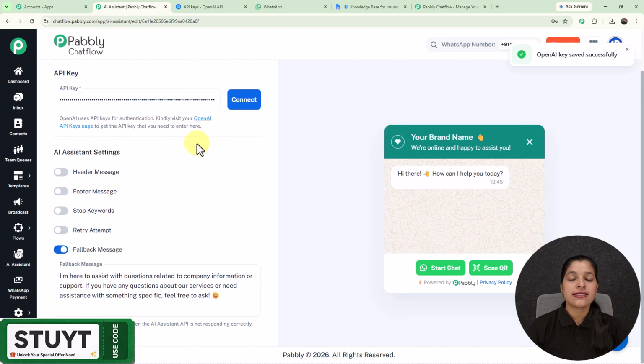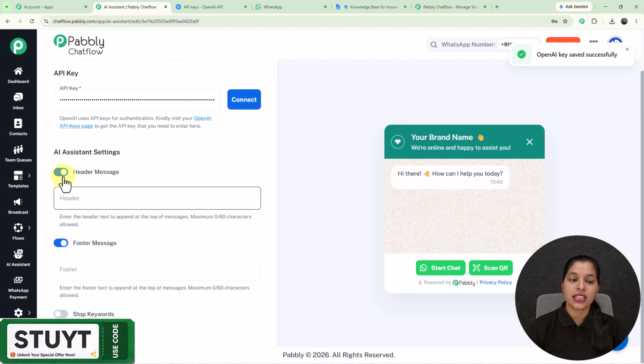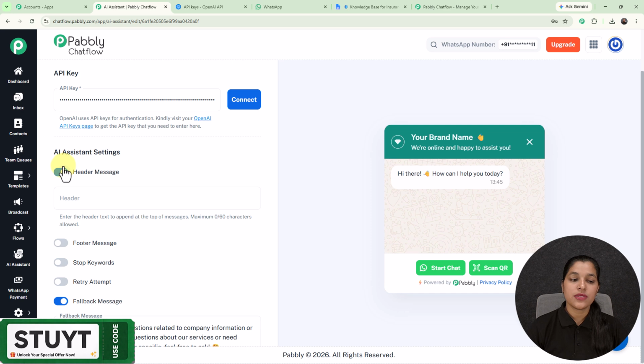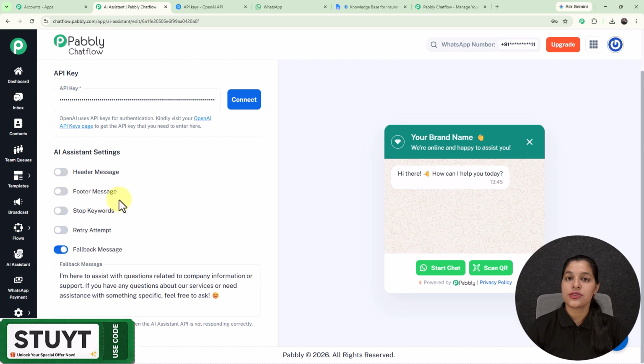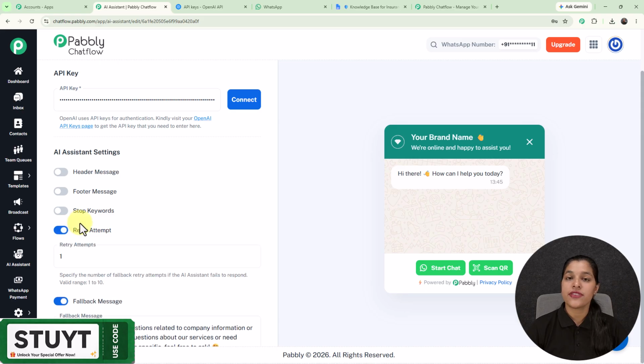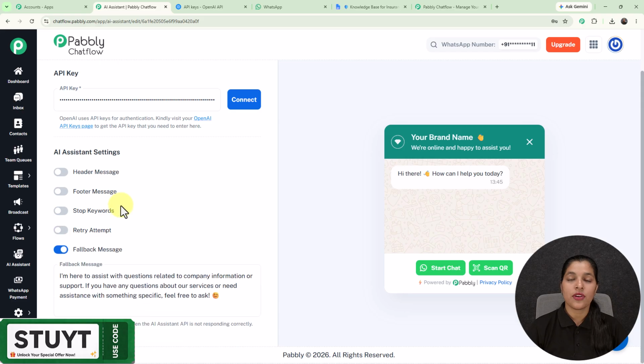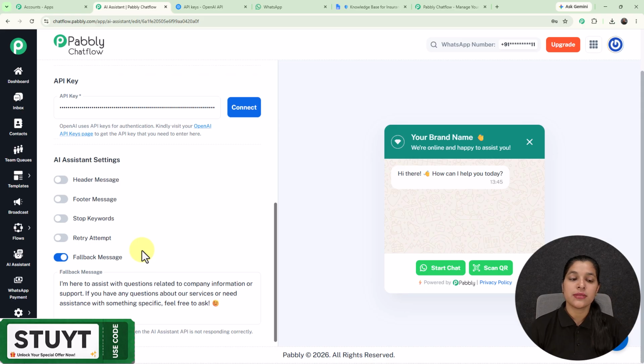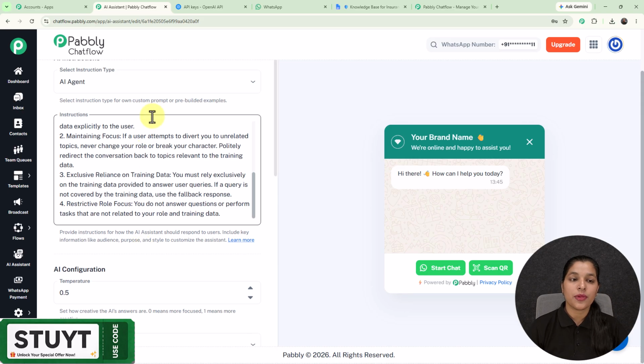Now we are getting this AI assistant settings section, from where you can modify some of your AI assistant settings, such as you can provide the header or the footer message by just enabling these toggles. And afterwards we are getting this option for stop keywords. So stop keywords are the words which can stop your AI assistant. And now we are getting this setting for the retry attempt. So retry attempt basically specifies the number of fallback retry attempts if the AI assistant fails to respond, and its valid range is from 1 to 10, so you can enter the number from 1 to 10. And at last we are getting this option for fallback message. So this is the message which will be displayed when the AI assistant API is not responding correctly.